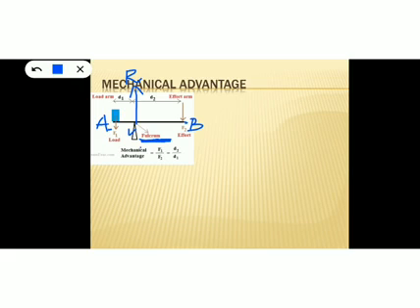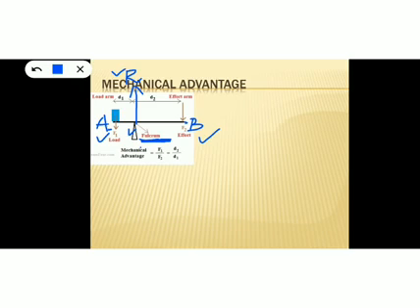Now, for translational equilibrium, what is the condition? The total force should be 0. So what are the total forces acting on that system? The total forces are F1, F2 and the reaction force. These are the total forces acting on the lever.